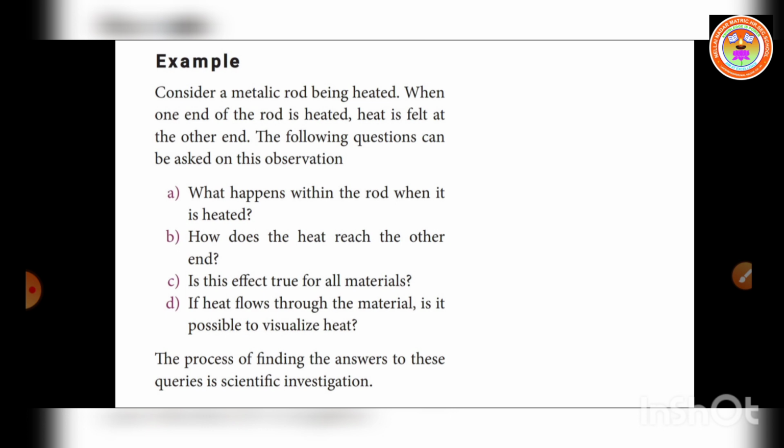What happens within the rod when it's heated? Second question. How does the heat reach the other end? Third question. Is this effect true for all materials? Fourth question. If heat flows through the material, is it possible to visualize heat?